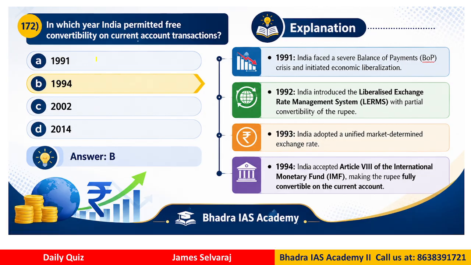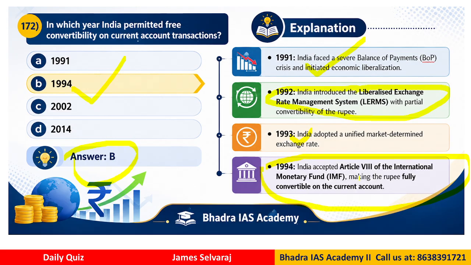Options 1991, 94, 2002, 2014. The correct answer is B, that is 1994. If you look here, I have given some explanation for learning other things as well. In 1991, India faced the BOP crisis. In 1992, India introduced what we call the liberalized exchange rate management system after the LPG. And in 93, India went to a market decided exchange rate.